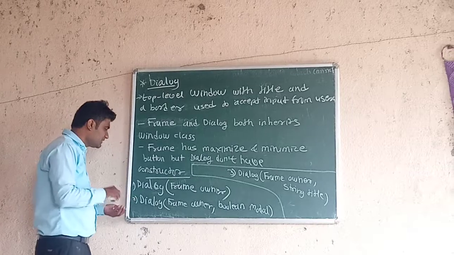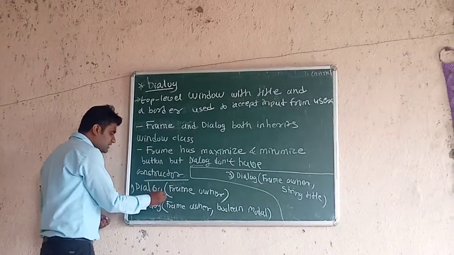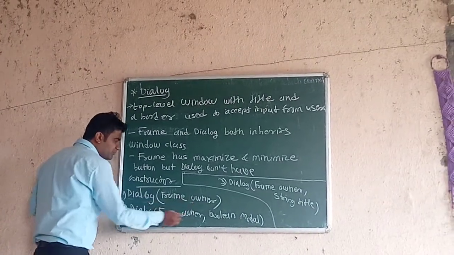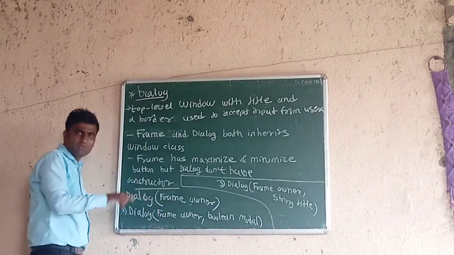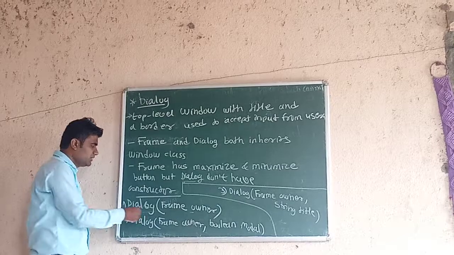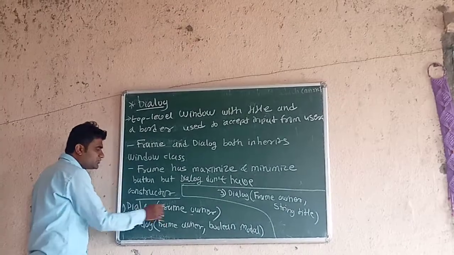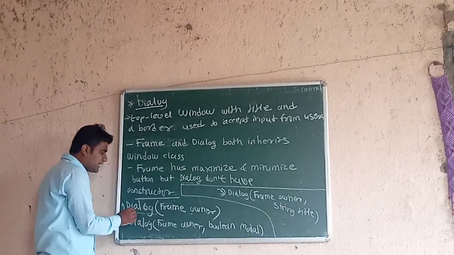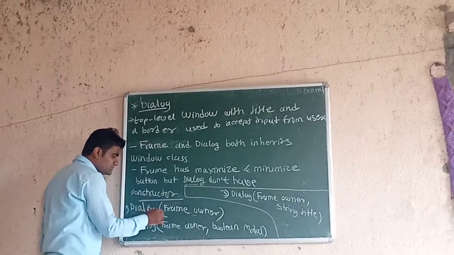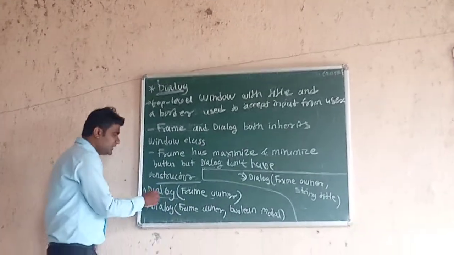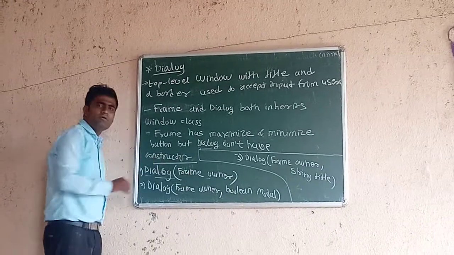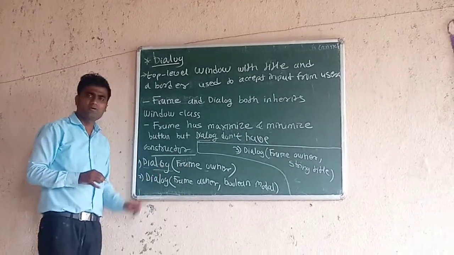Now let us see the constructors. If we see each and every constructor, there is a parameter frame owner. That means dialog is a subclass of frame window. It is not the main window. Now the first constructor, dialog with frame owner, will create a dialog box which has this frame as a parent window.